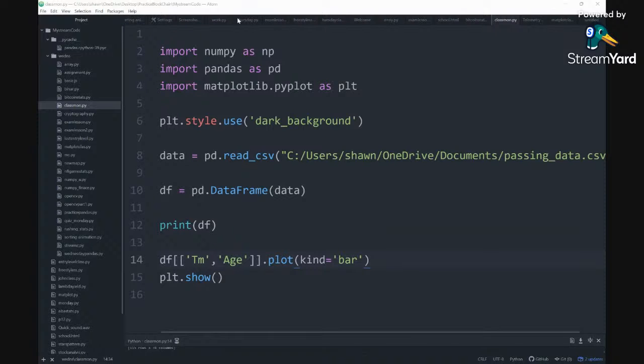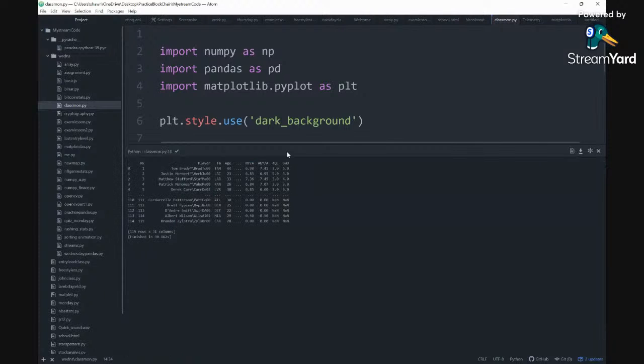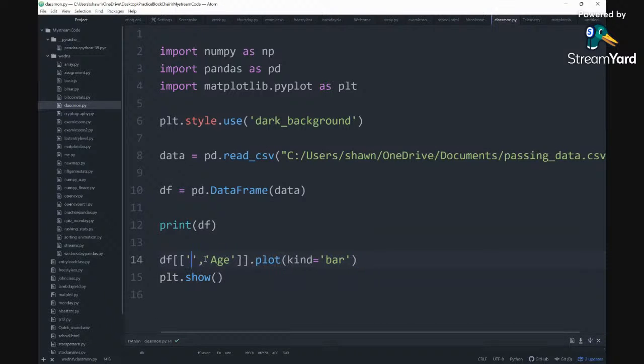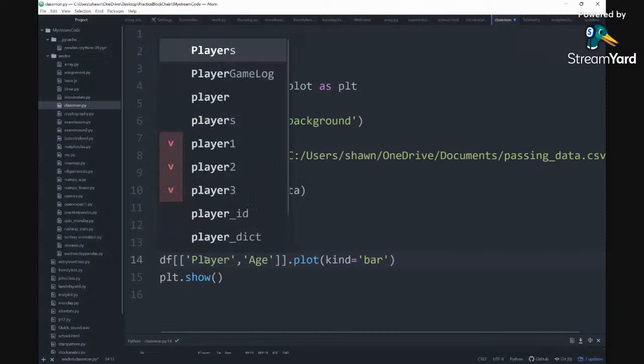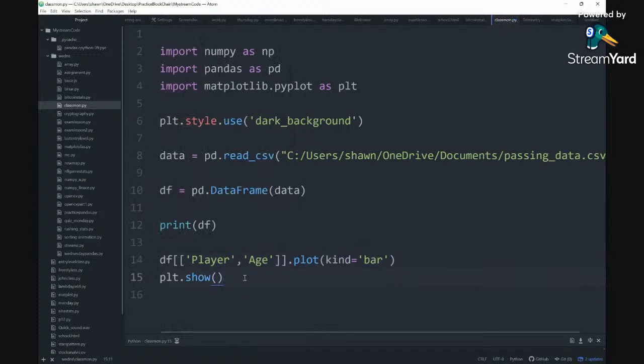All right, so this one is chaotic, but it just has the numbers right here. This is for age. I wish I had it for team. I don't know why I don't just have the ID for team. Let me put player here. Maybe we put player here, we'll see the player age category.